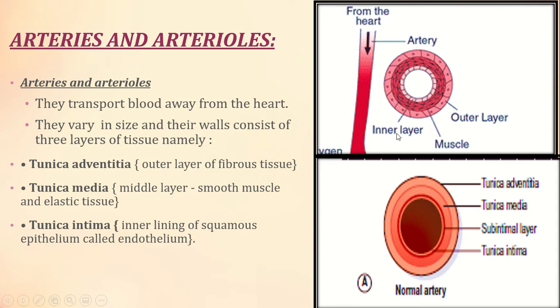So the arteries and the arterioles have three main layers. Here you can see the outer layer is called the tunica adventitia, which consists of the outer fibrous tissue. Tunica media, that is the middle layer, consists of the smooth muscle and the elastic tissue. Tunica intima, the inner layer, consists of the squamous epithelium called the endothelium. So the inner layer consists of endothelium, the middle layer consists of smooth muscle and the elastic tissue, and the outer layer consists of the fibrous tissue.